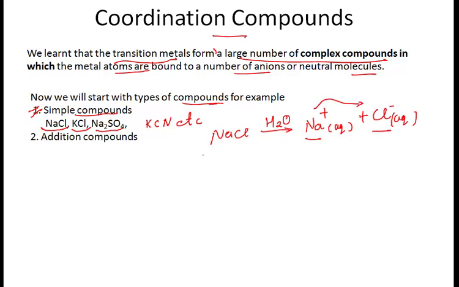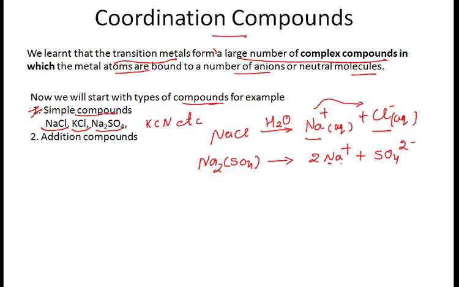In the same manner, if we talk about sodium sulfate, when it is dissolved in water, it will result in the formation of 2Na+ plus sulfate ion, SO4 2-. Okay.